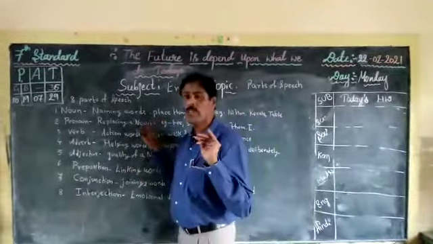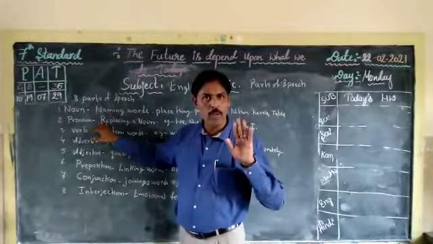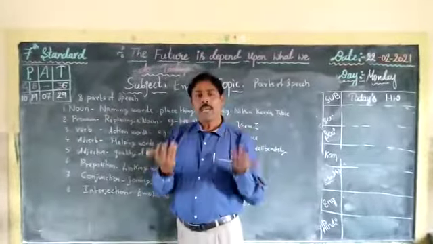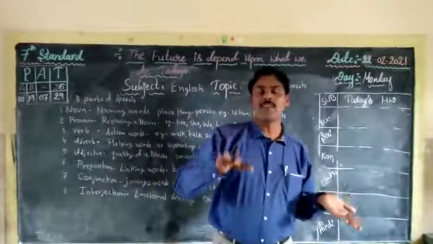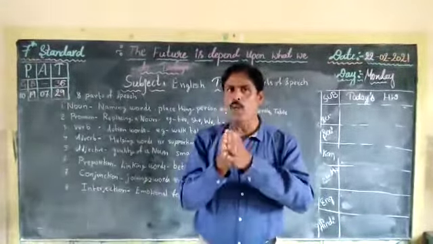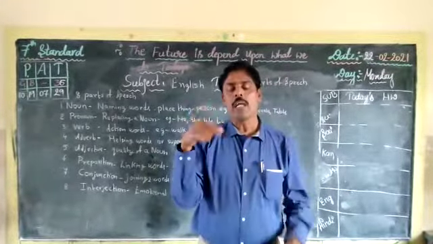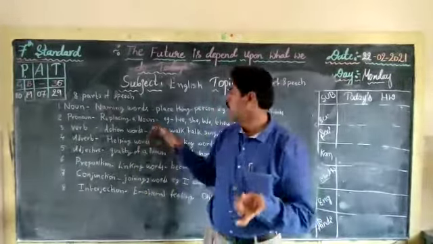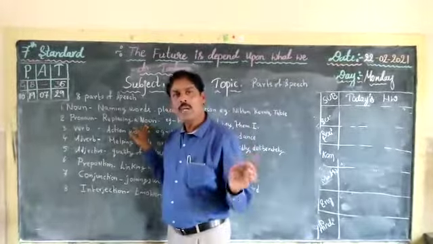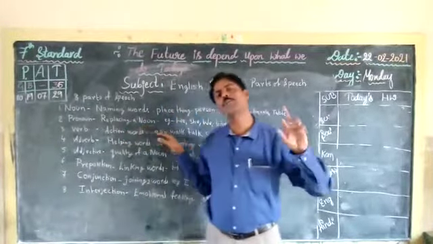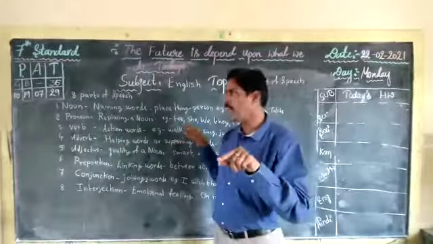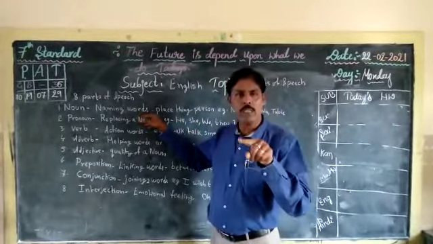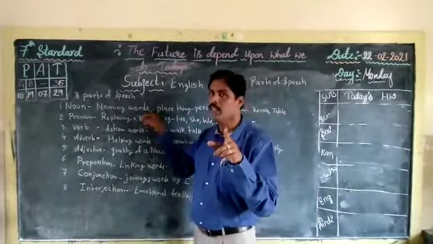Okay, directly moving to the pronoun. What is a pronoun? In place of a noun, you use another word. Replacing a noun is called a pronoun. What you replace there is the name of a person.